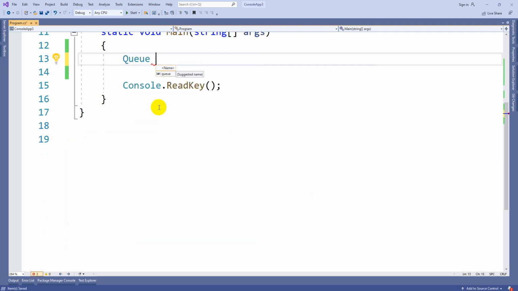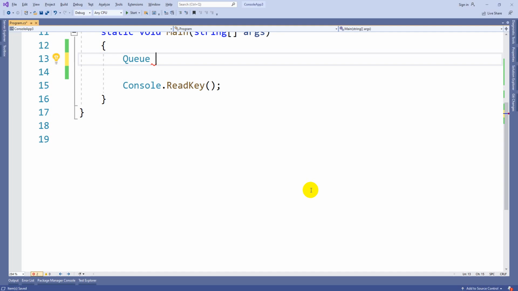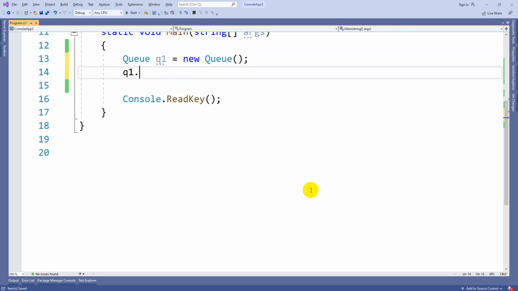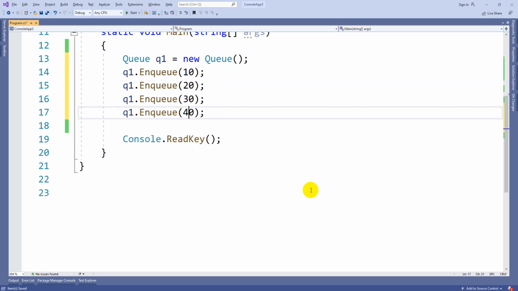So queue is also similar to a stack, but the only difference is, in stack the insertion order will be like this and the deletion order will be like this. That means queue is going to work with a formula called first in first out. Whenever I delete, the first inserted element is going to get deleted. So q1 is equal to new Queue. So as usual you are going to write q1.Enqueue. Here insertion operation is called enqueue and dequeue is for delete. So let's take the same example, 10, 20, 30 and 40.